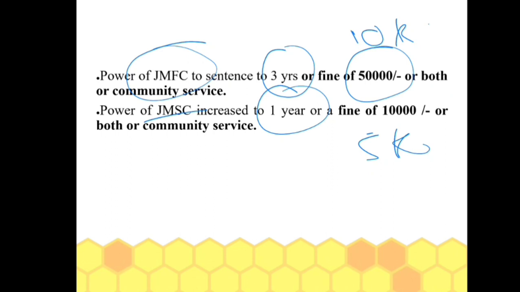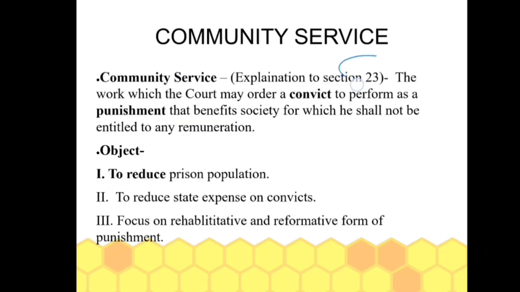There is a new kind of punishment which can be given by both JMFC and JMSC, and that is community service. So what is community service? It is given under the explanation to section 23: the work which a court may order a convict to perform as punishment for the benefit of society, for which he shall not be entitled to any remuneration.